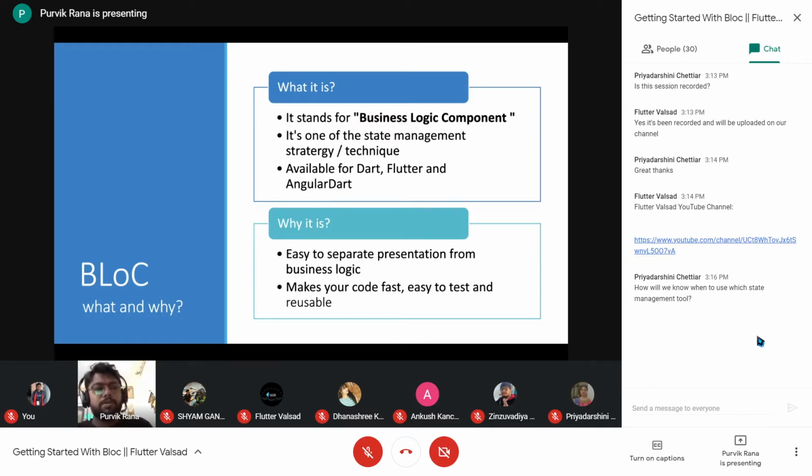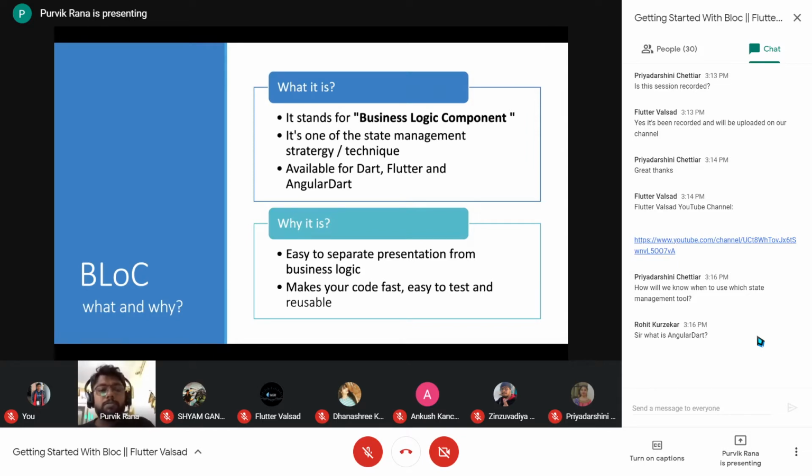So the UI part that we have in our mobile application will be separated from the processing part, which actually processes the data. Talking about data in terms of fetching data from the server or processing something on the data, that business logic will be separated from the UI. So that is also achievable with this.